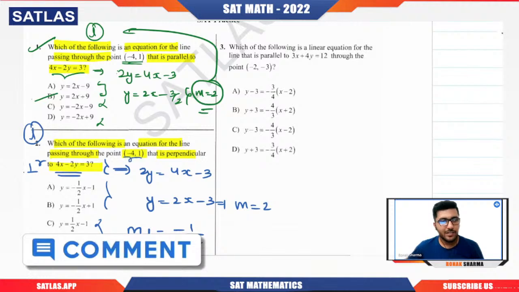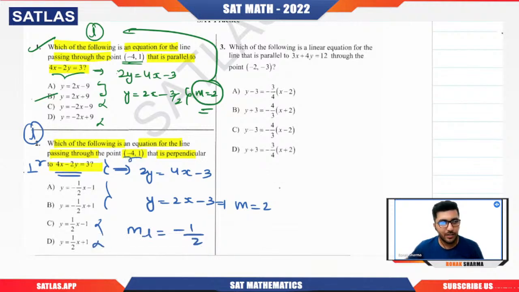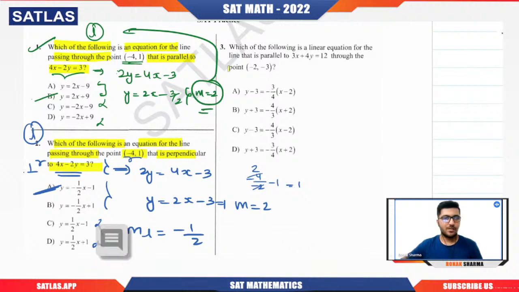Now I will check which equation is satisfied by minus 4 comma 1. If I put it here, minus 4 by minus 2 minus 1. So 2 minus 1, 1. So A is correct. Got it? Okay, so A is correct. Now we'll go for question number 3. Did you understand the explanation of both questions? Please tell me if you have any doubt. Please put a yes or no in the comment section.